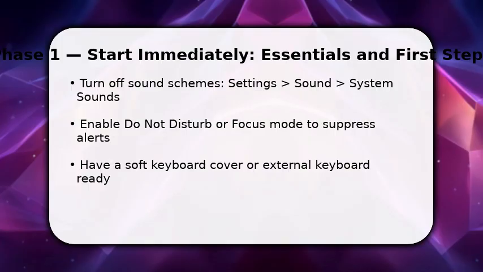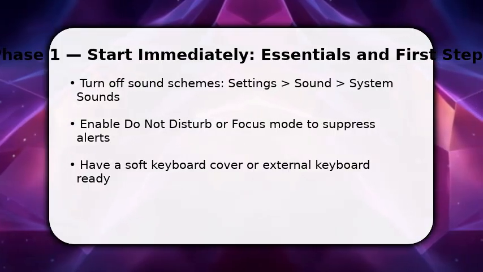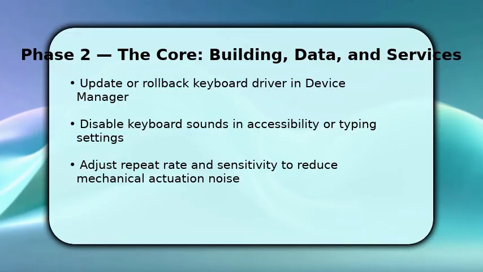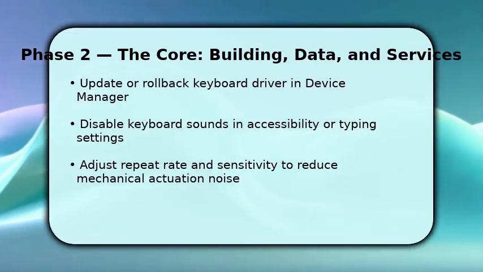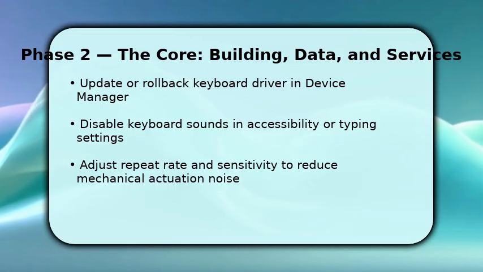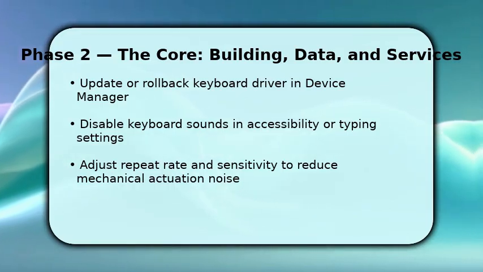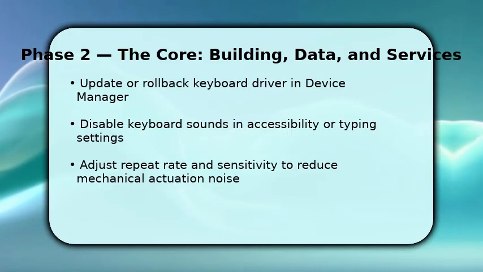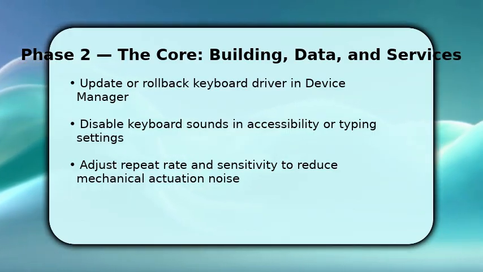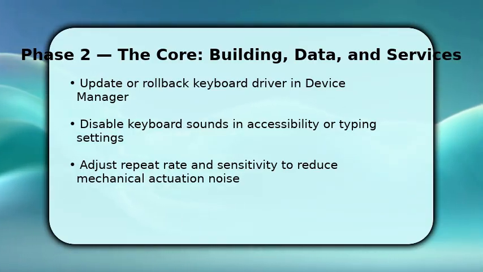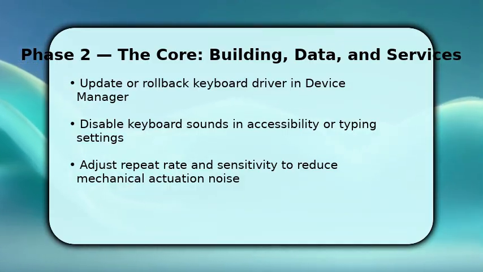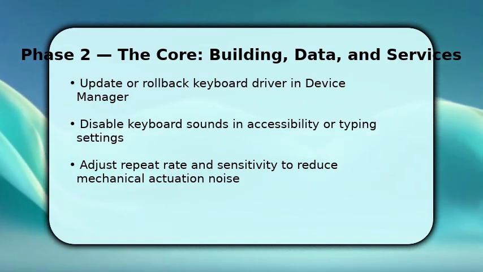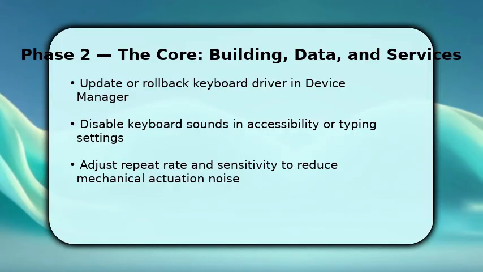Next, dive into drivers and configuration to stop persistent sounds. Open Device Manager, update the keyboard driver, or rollback if noise began after an update. Drivers affect debounce and firmware behavior. Then, in accessibility or typing settings, turn off auditory feedback and keypress sounds so software won't add clicks. Also adjust repeat rate and sensitivity. Slower actuation reduces rapid micro noises. These steps change how the keyboard reports input, which directly lowers audible artifacts caused by software or firmware.